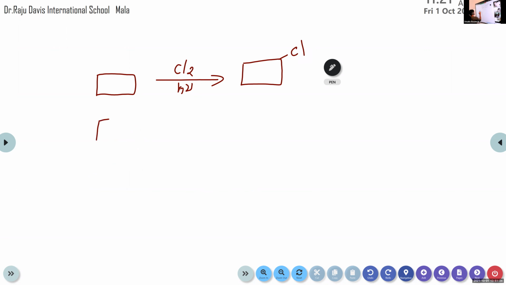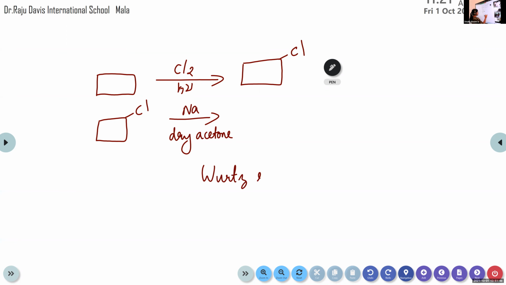Then the next reaction, this chlorine substituted cyclobutane will react with sodium in presence of dry ether. Na, then dry ether. This reaction is known as Wood's reaction.